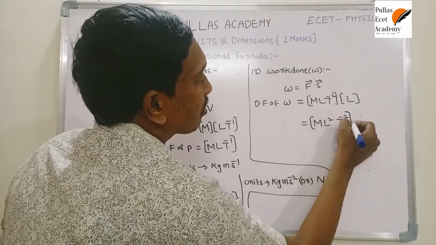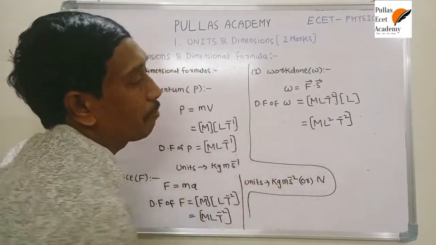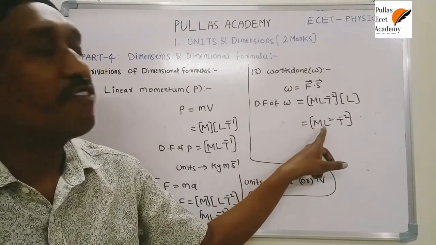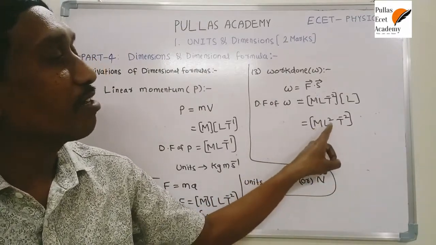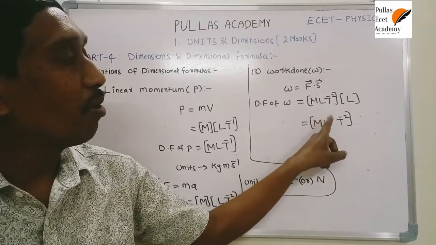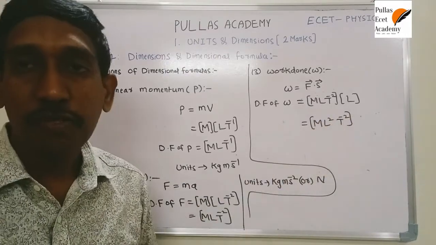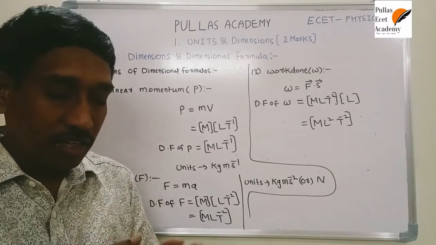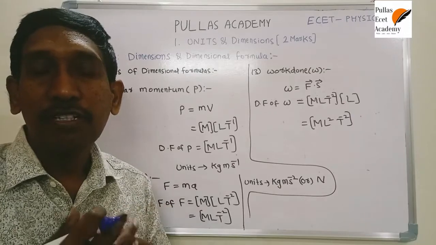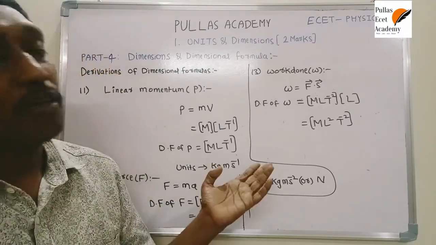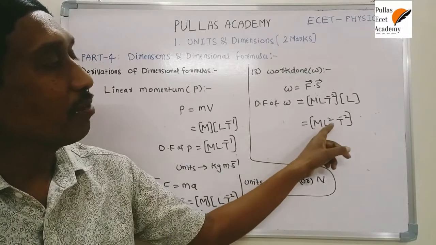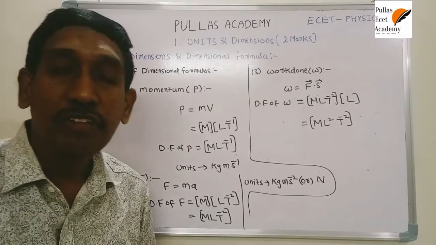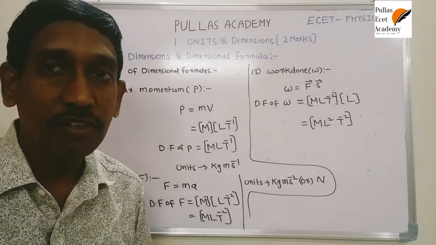So what is the dimensional formula of work done? It is M L square T power minus 2. So work done depends upon these three fundamental quantities: mass, length, time. How many masses? 1. How many lengths? 2. How many times? Minus 2. In this way understand the nature of work done. This physical quantity depends upon three fundamental quantities, with 1 mass, 2 lengths, and minus 2 times. From this dimensional formula, we understand very easily what the behavior of this quantity is.